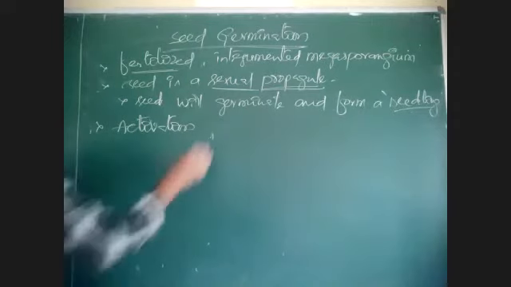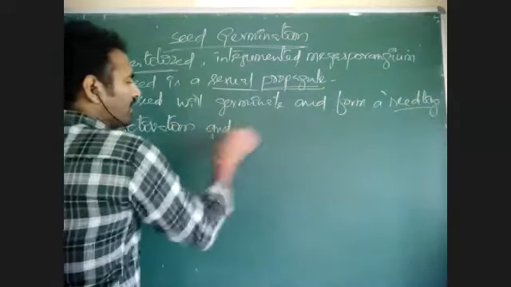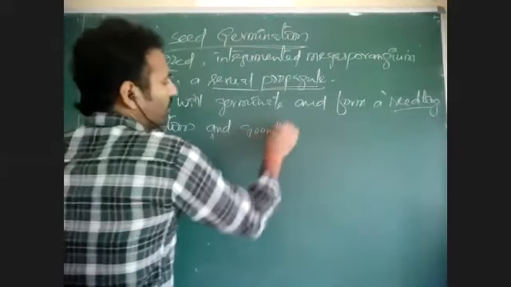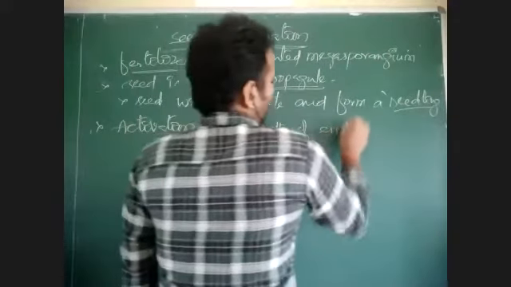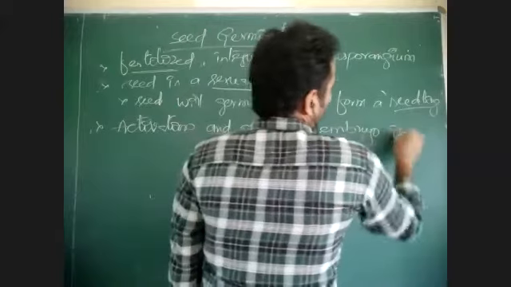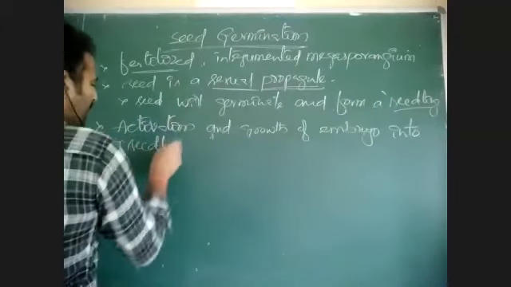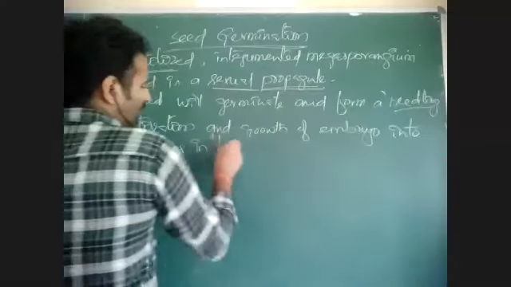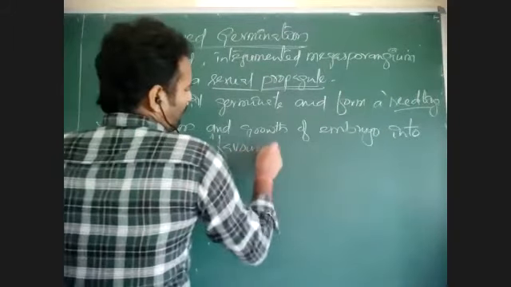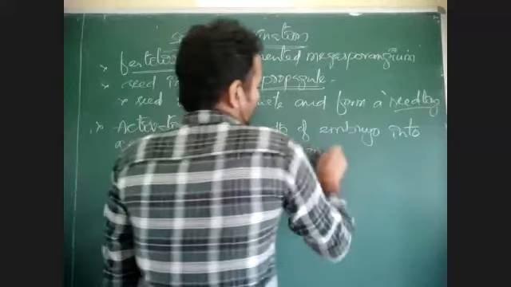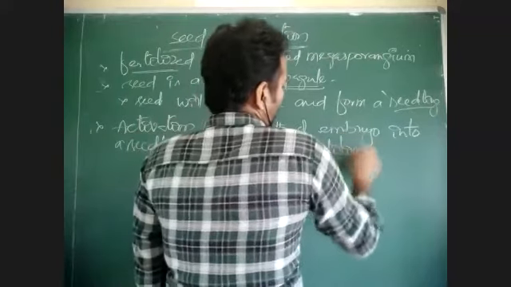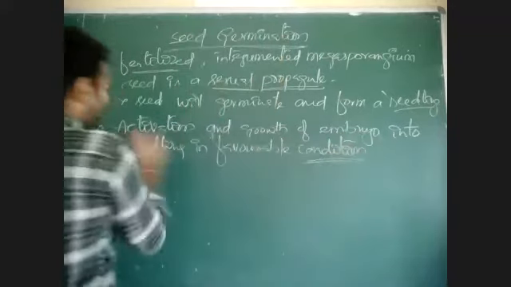At that time, embryo will get activated and it will grow. Growth of embryo into a seedling in favorable conditions. When conditions are favorable, then the embryo of the seed will undergo activation.